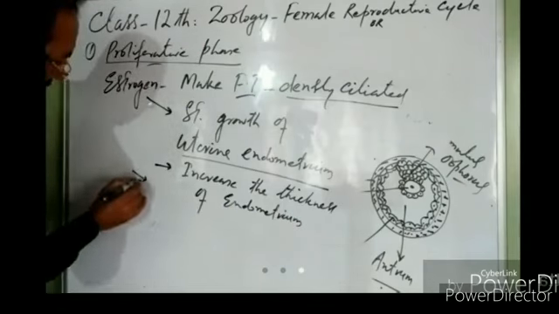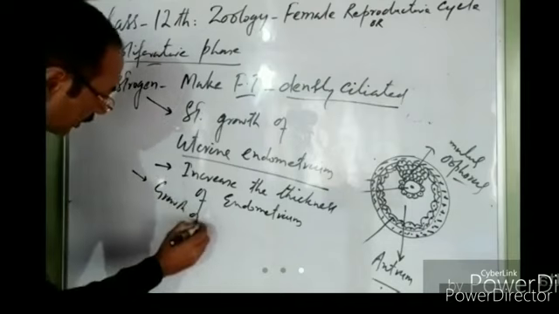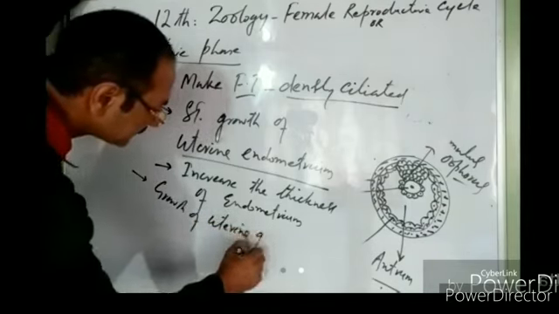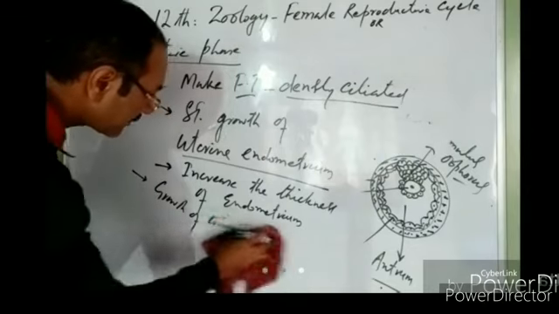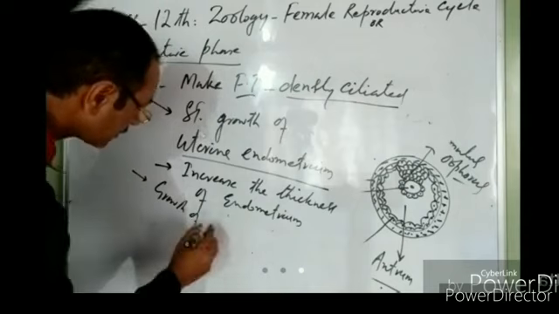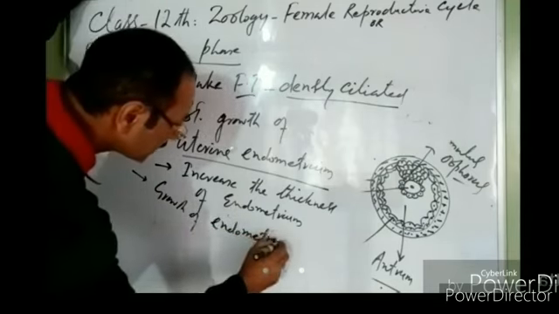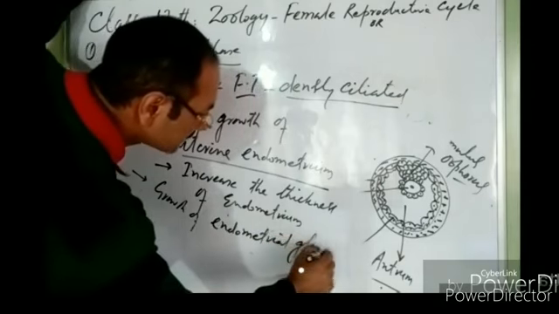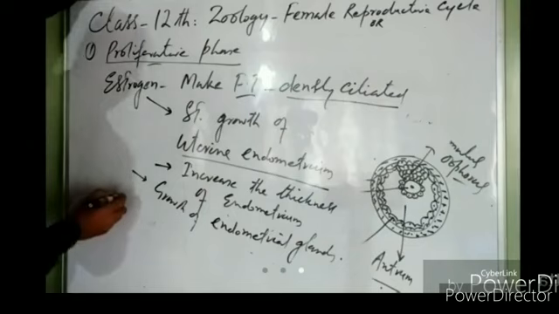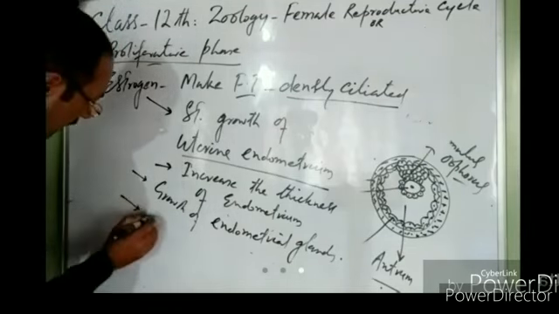Estrogens also stimulate growth of uterine glands, actually called growth of endometrial glands. So estrogens make the endometrium rich in glands, right? And estrogens also make the endometrium vascular.